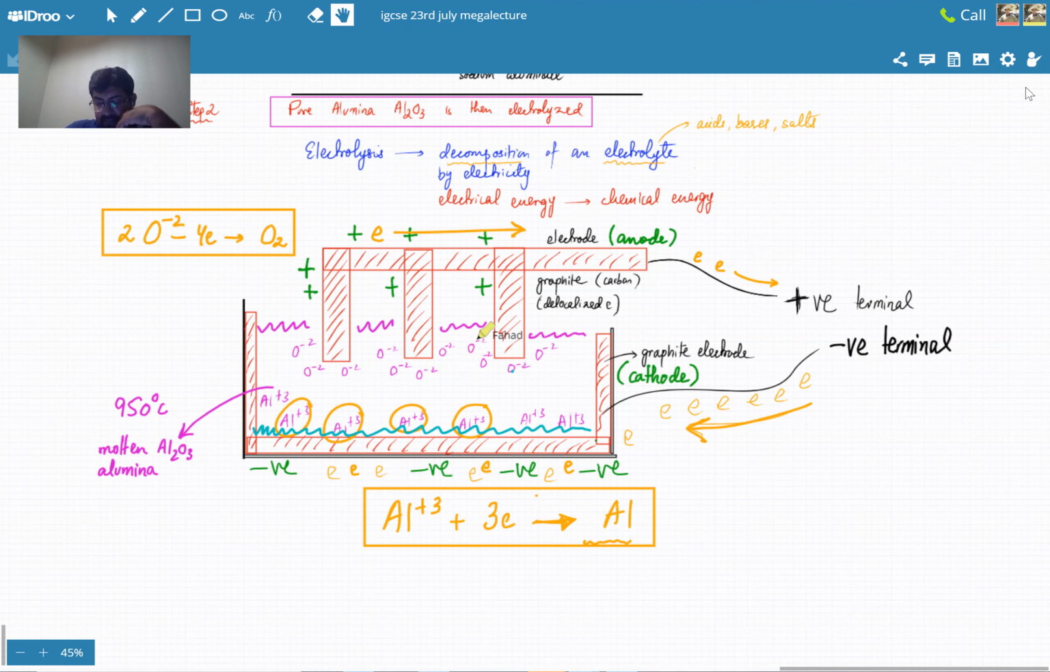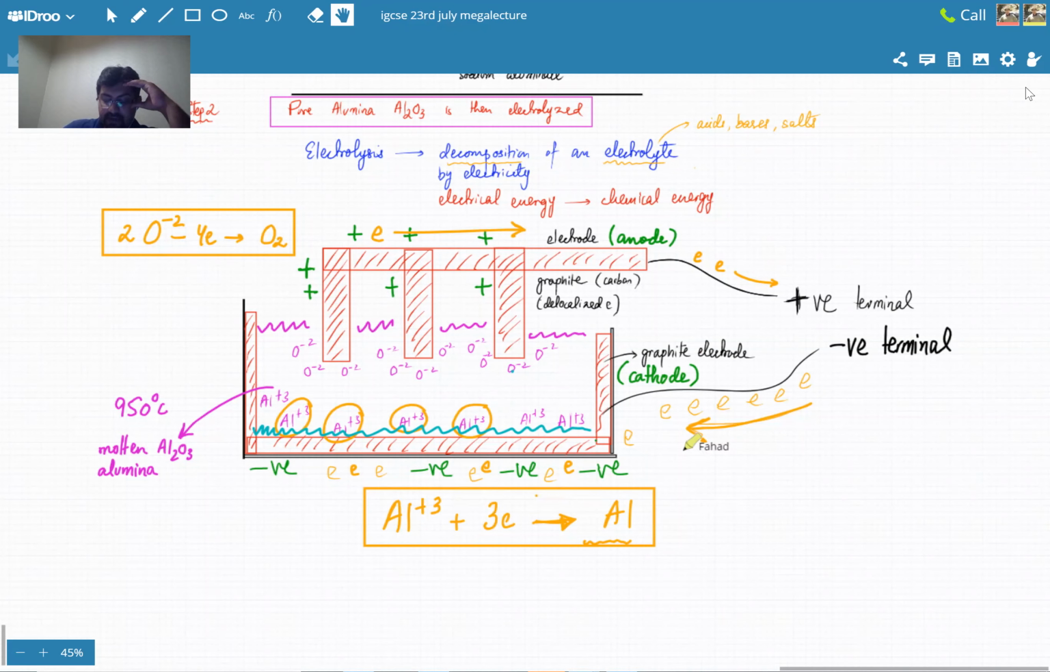As I come, the other thing is that there's a negative terminal, so it's sending electrons, and the only ion that's available is the positive ion. That's the one that's sticking to the container, and it has no choice. It's going to gain electrons, and it's going to form aluminium.